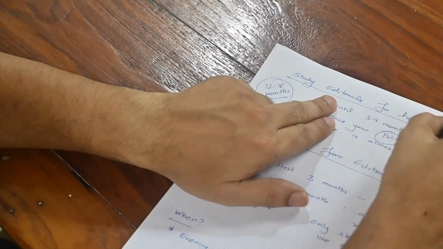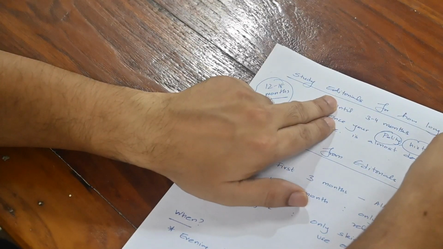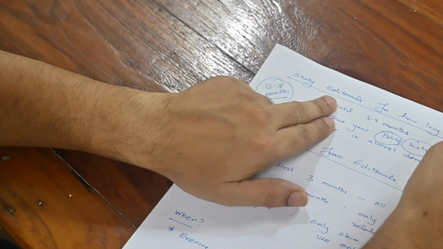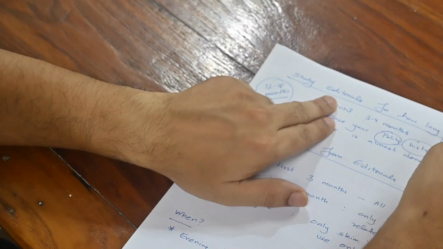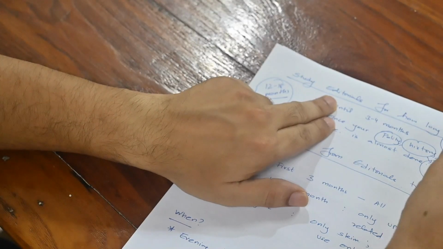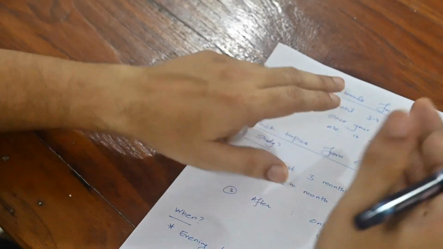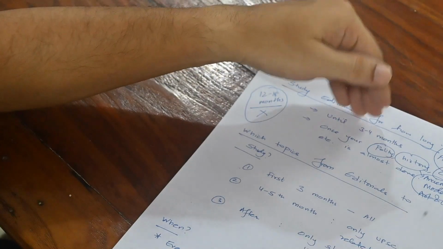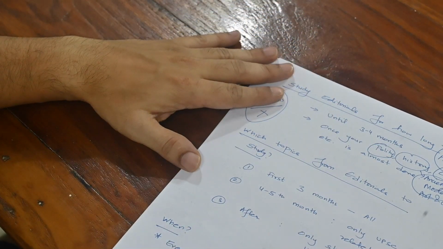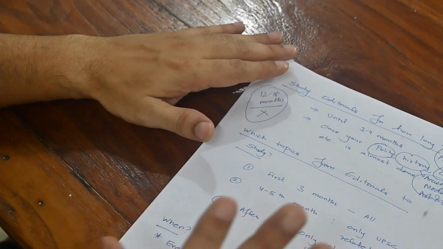You will have to study for optional, you have to do answer writing practice, you have to do essay writing, you have to also do ethics. So all these things have to be done. So how will you find time for editorials unless you feel like you really get some value out of them?